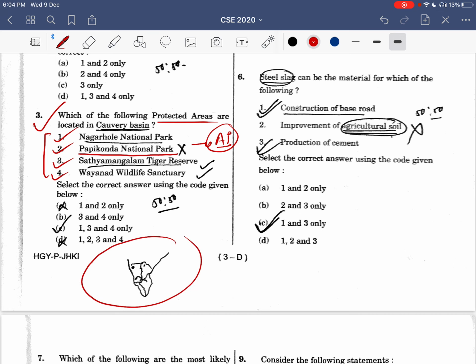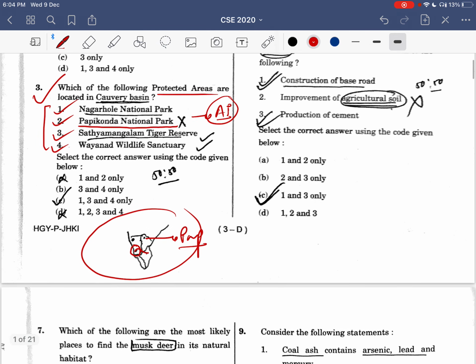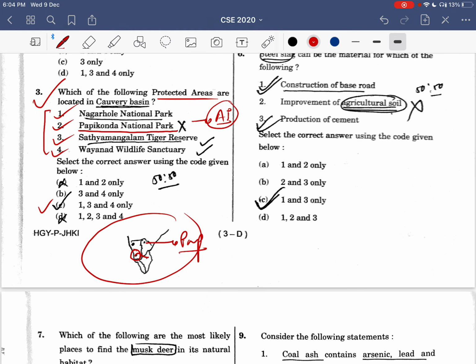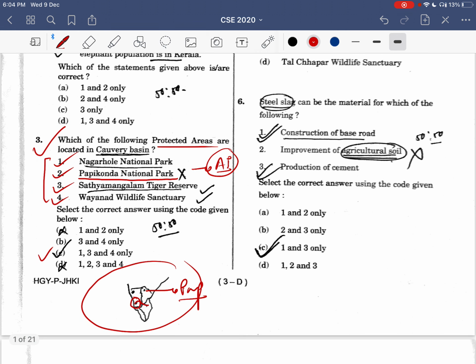Here I have also made a map; this is Papikonda. Now, the Kaveri river flows from here and these three are close by, so I opted for option C and it was a correct answer also. So I eliminated Papikonda, option 2, and this got eliminated.